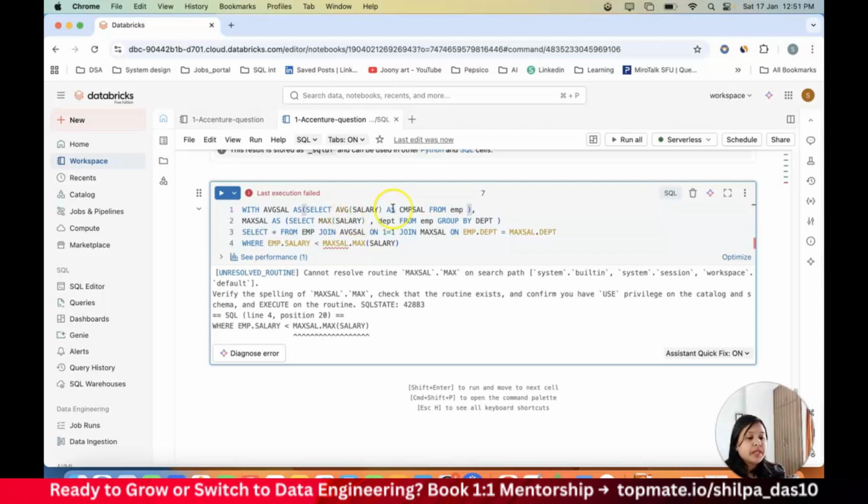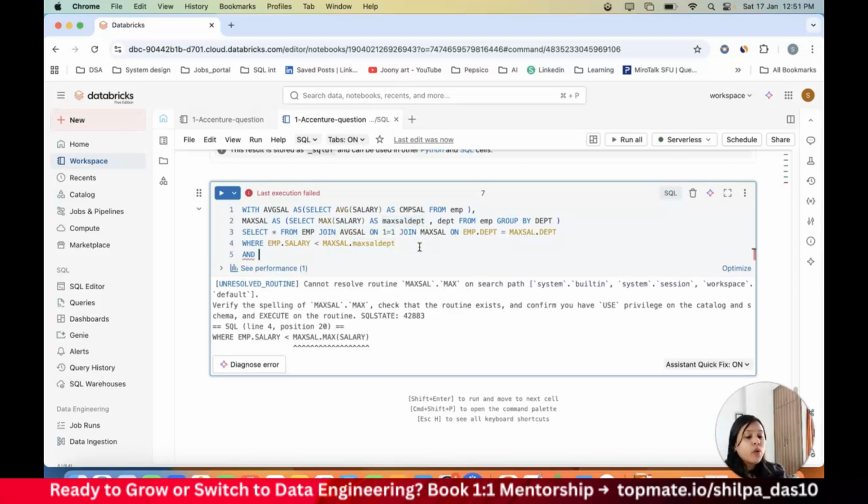So this is my company salary. Now let me give this an alias here as well as max salary of each department. Now, instead of this computed column, from the max salary CTE, I will get my max salary department. Okay, so this is what I need to have.